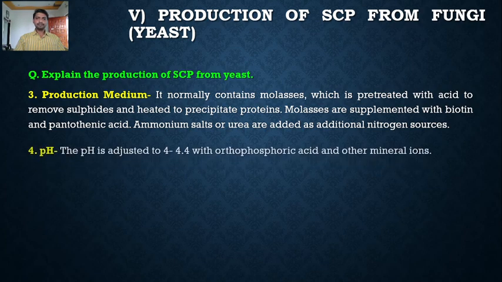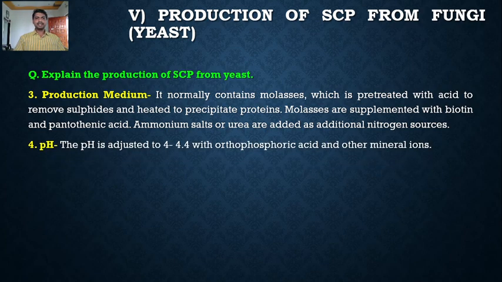Now the pH is adjusted to 4 to 4.4 with orthophosphoric acid and other mineral ions. So for the growth of the yeast, it requires an optimum pH of about 4 to 4.4, and that pH is adjusted with orthophosphoric acid and other mineral ions.